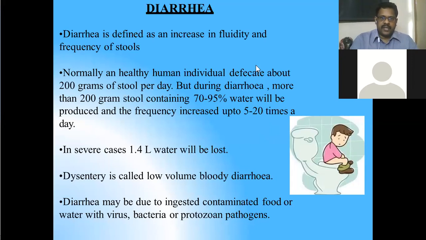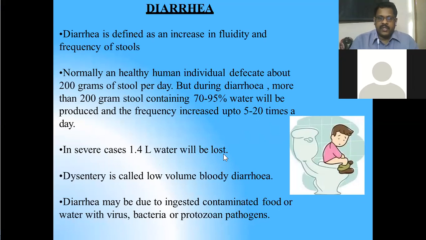Diarrhea is defined as an increase in fluidity and frequency of stool. Normally, a healthy human individual defecates about 200 grams of stool per day. That is normal. But during diarrhea, more than 200 grams of stool containing 70 to 95% water will be produced, and the frequency increases up to 5 to 20 times a day. So that indicates the severity of the problem.